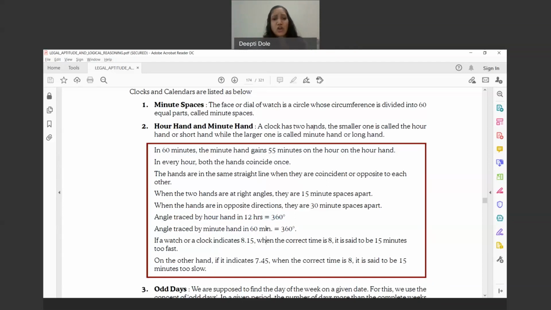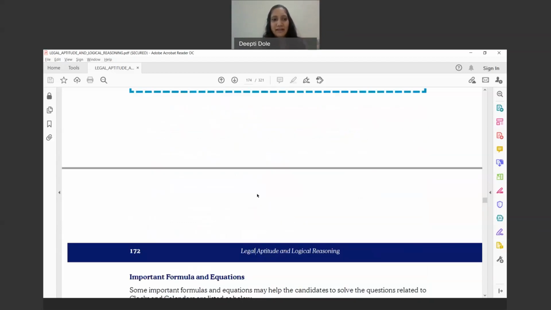Then, if a watch or a clock indicates 8:15 and the correct time is 8, what we say is, oh, this clock is running fast. So the clock is 15 minutes too fast. If it is 7:45 in actual, whereas the clock is showing 8, then what we say is, oh, it is 15 minutes slow. It's moving 15 minutes slow. So that is about the hour hand and minute hand.